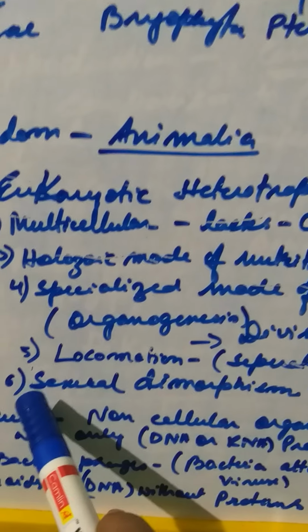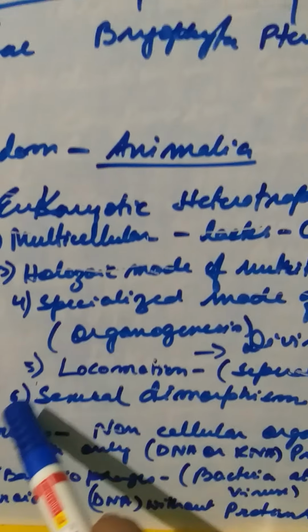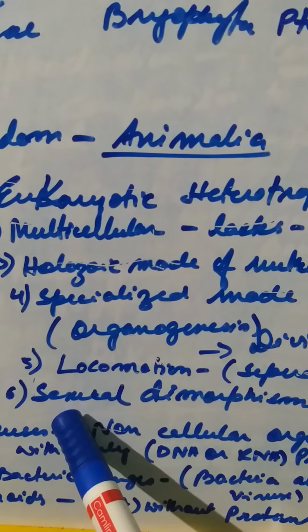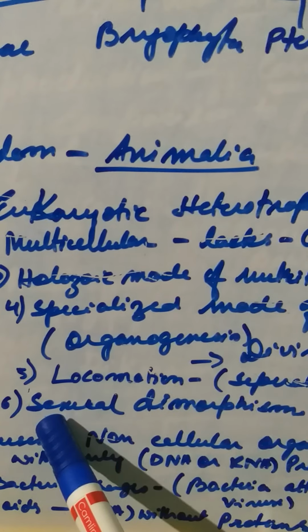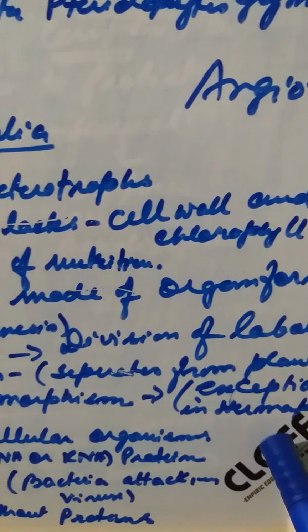And lastly, it is sexual dimorphism. Sexual dimorphism means you can distinctly separate the male from the female, but again there are exceptions. Certain animals like earthworm are hermaphrodite, where both the male organ and the female organ exist in a single organism.